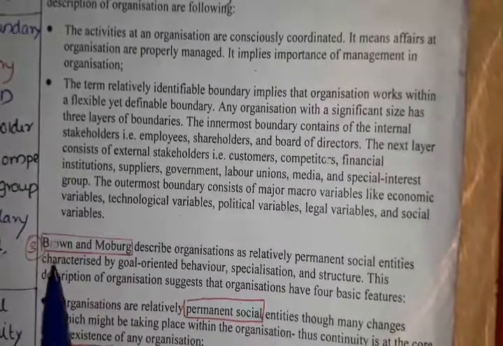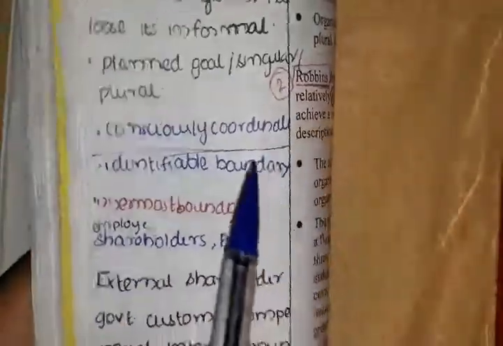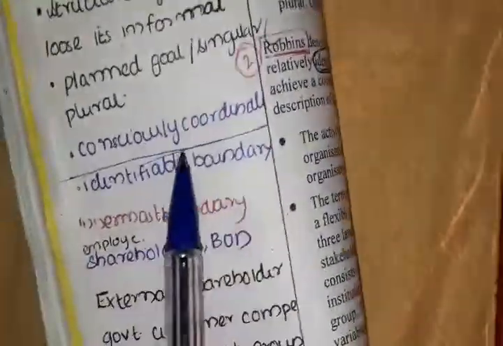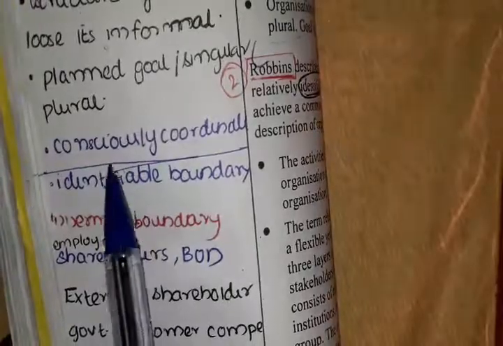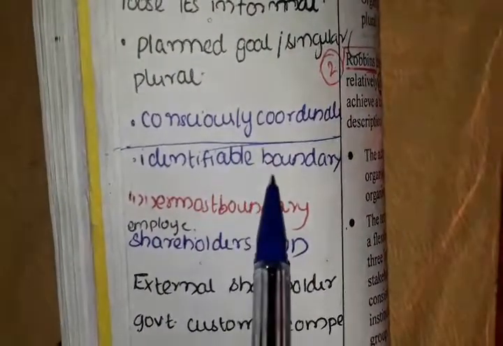It's an impossible task. I have created a shortcut for this also. Robinson said that it is a consciously coordinated social entity. It should have an identifiable boundary.